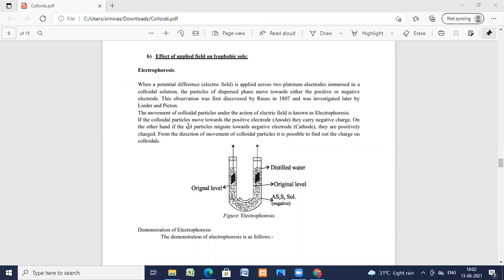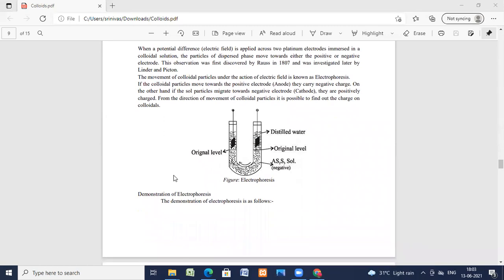If the colloidal particles move towards the positive electrode, they carry a negative charge. On the other hand, if the sol particles migrate towards the negative electrode, that is the cathode, they are positively charged. So from the direction of movement of the colloid, we can detect the charge of the colloid. Every colloid has a charge, and that can be detected by electrophoresis.